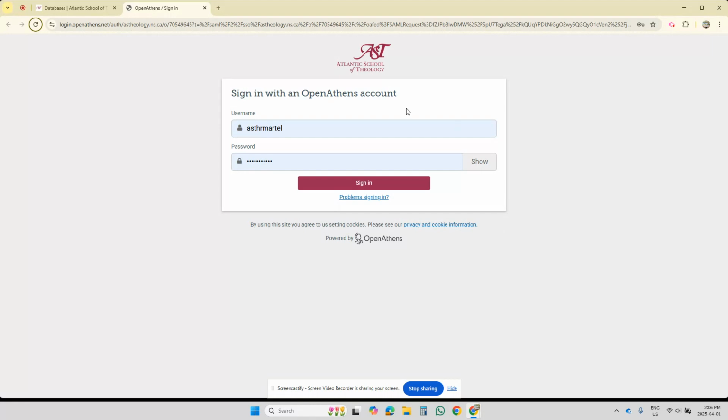And if you don't have an Open Athens username or password, or you don't remember your password, contact the library and we'll help you sort that out. So my credentials are already loaded in, my username and my password, and I'm going to click sign in. And that will take me through to the EBSCO database.